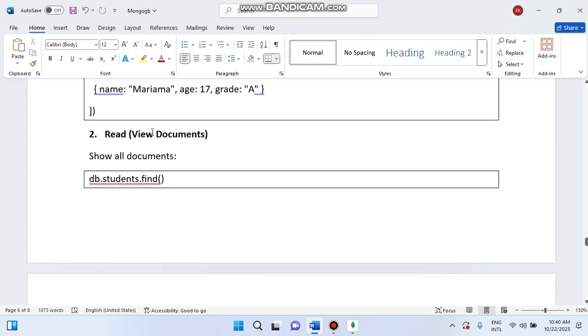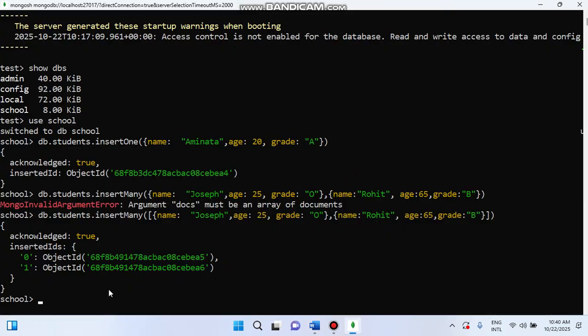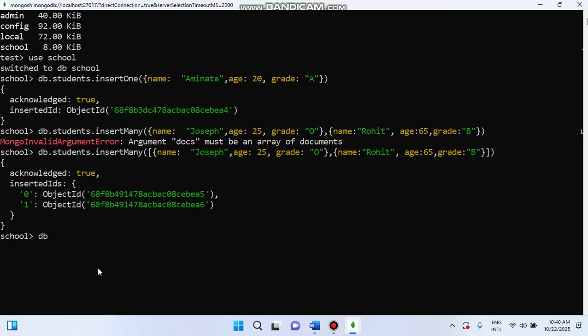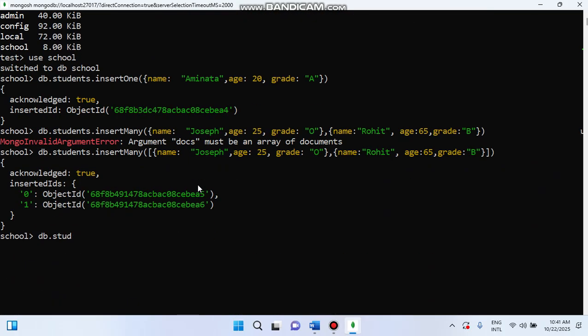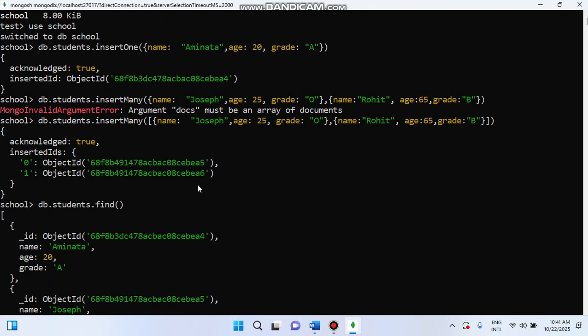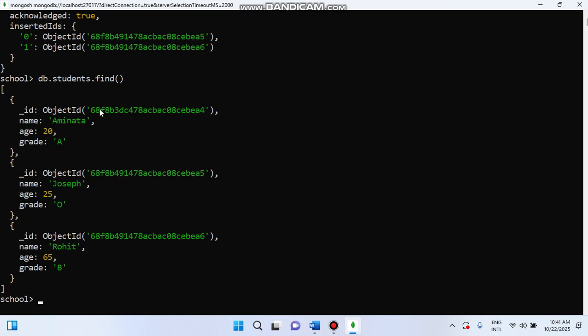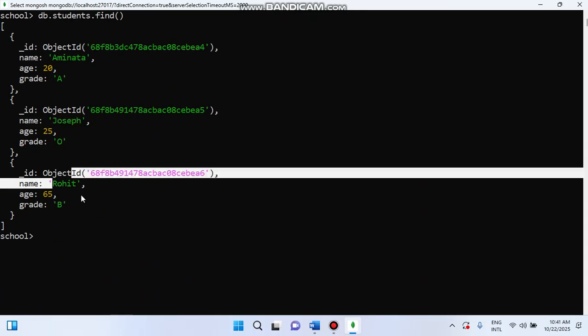And right now I want to find those records, I want to see them back. So we are using db.student.find. Simply, I write db.student.find, bracket open, bracket close, and the enter button. Check it. I have three records: first is Aminata, second is Joseph, and third is Rohit, isn't it?